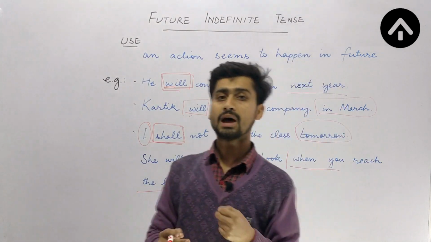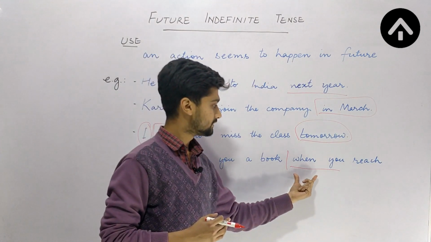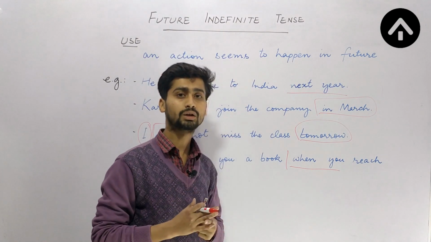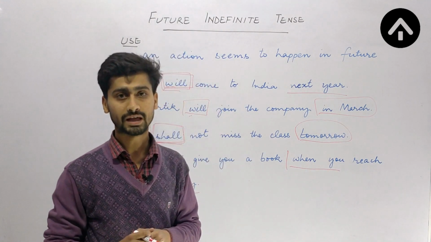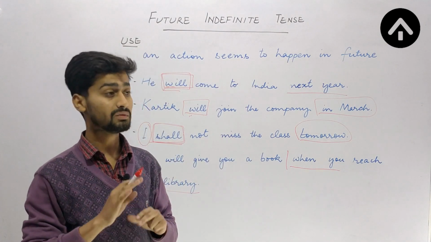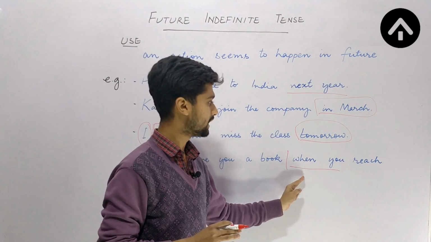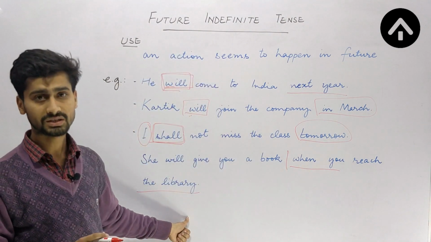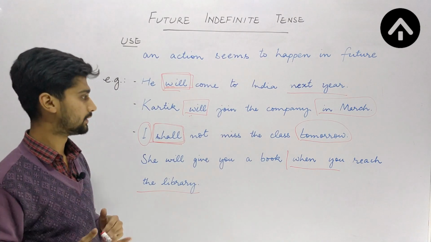Whenever we have a conditional clause, which generally begins with a word like when or if, here we do not use words like will or shall. So keep it in mind: we will never use words like will or shall with a conditional clause. When you reach the library is actually a conditional clause, so here we will not be using will or shall.